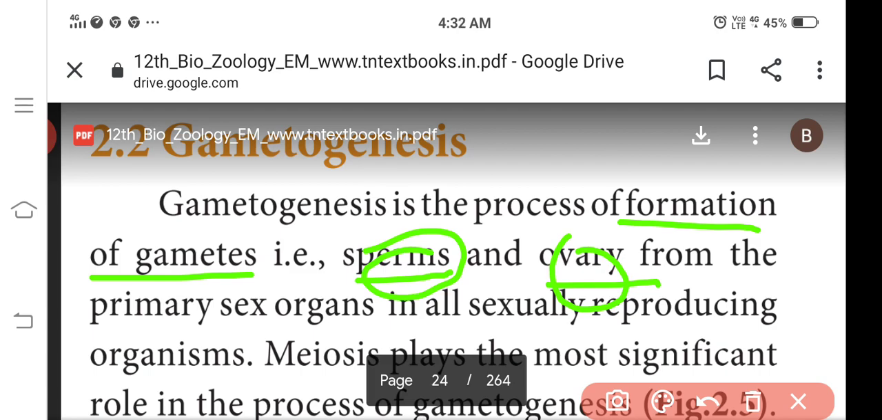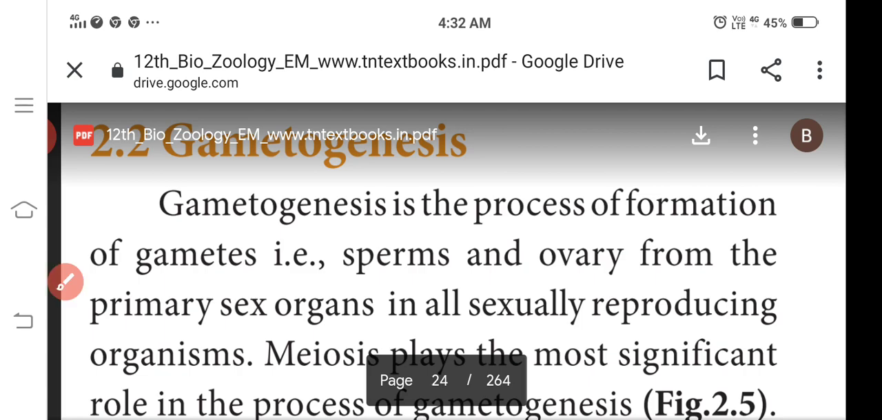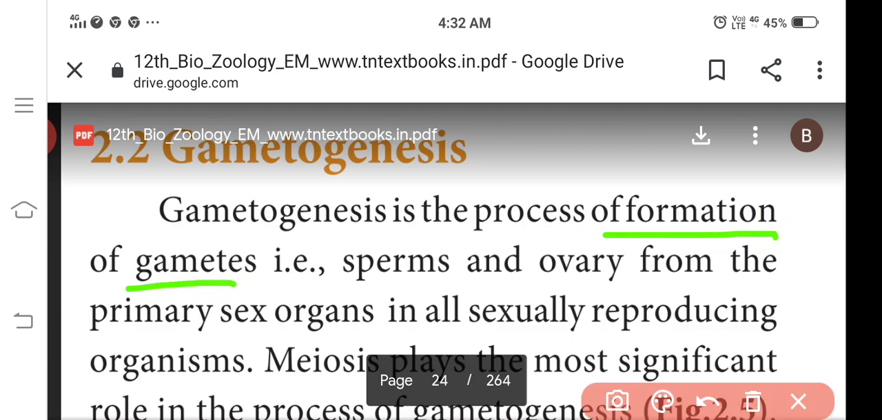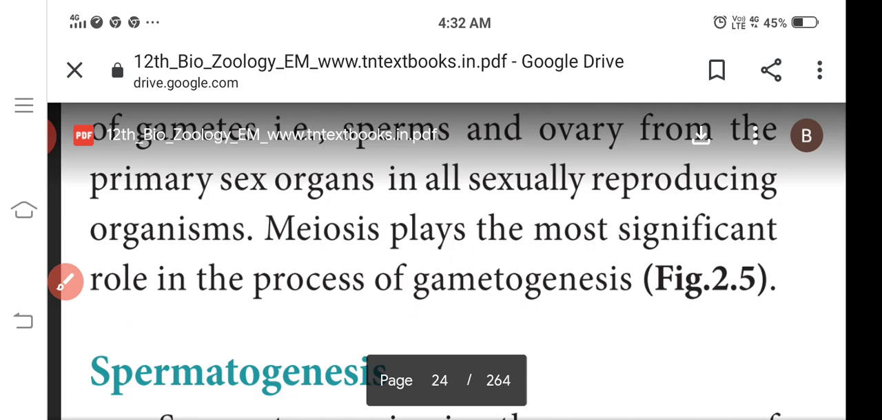After the completion of fertilization and the development of the zygote, we call it an embryo. In botany we call this the zygote, and in biology we call it the embryo. So, you understand what gametogenesis is. Gametogenesis is the process of formation of gametes. That means sperms and ova, from the primary sex organs of reproducing organisms. Meiosis plays the most significant role in the process of gametogenesis.